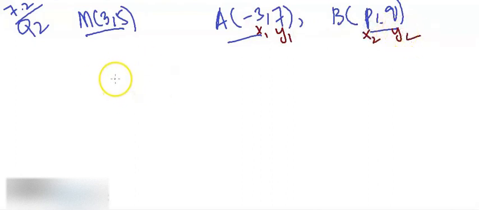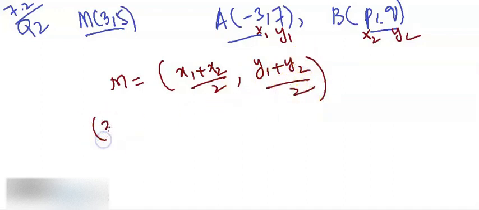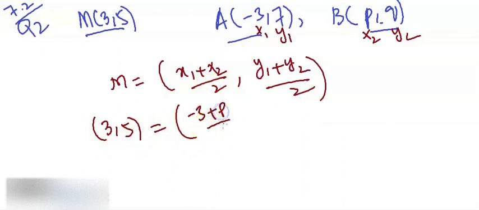So we know that midpoint is equal to x1 plus x2 upon 2, and then y1 plus y2 upon 2. What is our midpoint in this case? It is 3 comma 5, and then what is x1? Minus 3, and what is x2? p, divided by 2. What is y1? 7, and then what is y2? It's q, divided by 2.